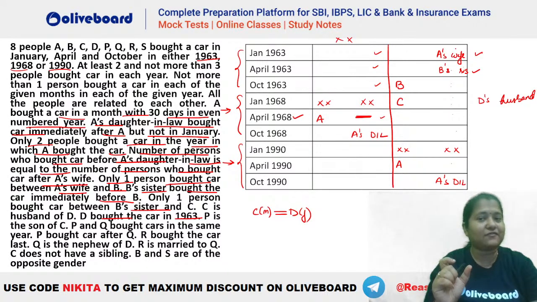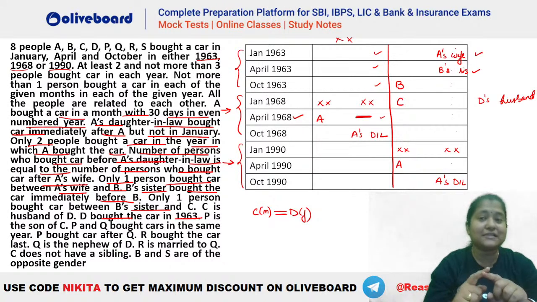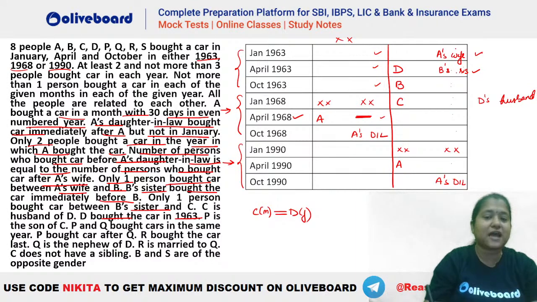You can see January 1963 is A's wife. Okay. So D is who? D is C's wife. Isn't it? D कौन है? D is the wife of C. So you can see that D cannot be in January 1963 because there we have A's wife. So C's wife, that is D, cannot be there. That means D will be this person. And now you can see D is the sister of B because B's sister was there. है ना? So this is B's sister. That means you can see D is the sister of B. So we'll be having something like this.